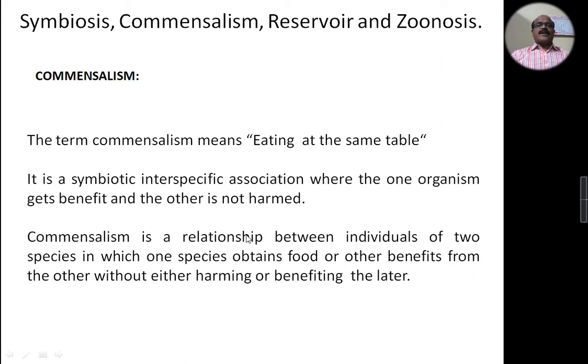So in commensalism the two organisms are living together, but one organism gets benefit whereas the other organism does not get benefit and is not harmed by the other organism.